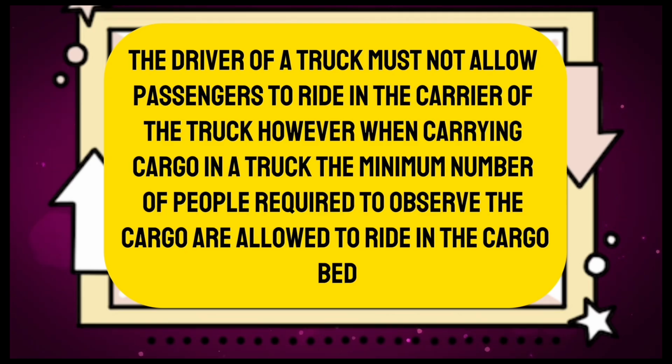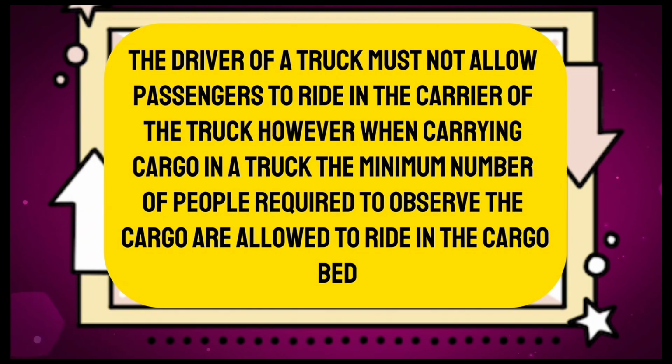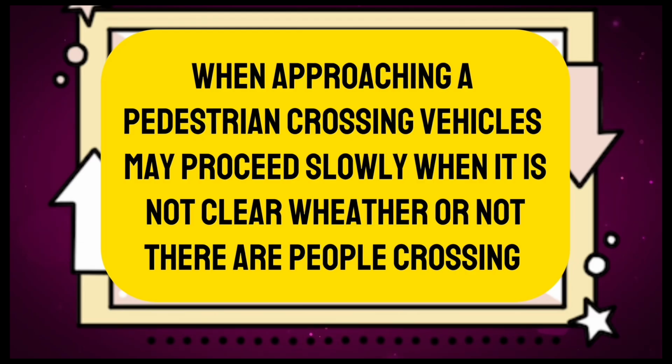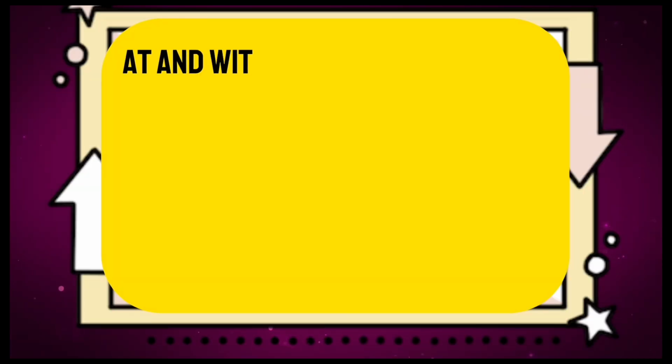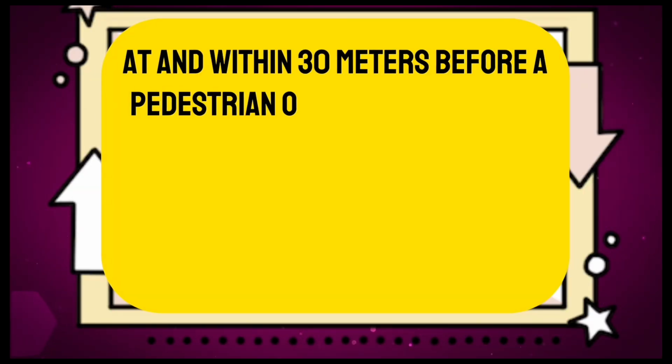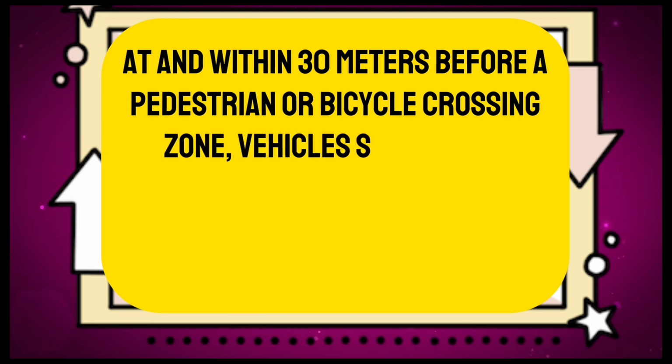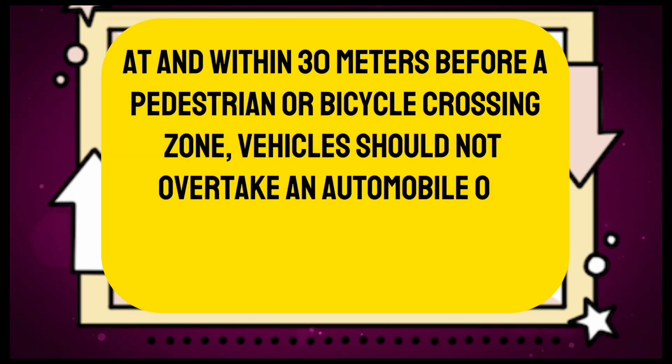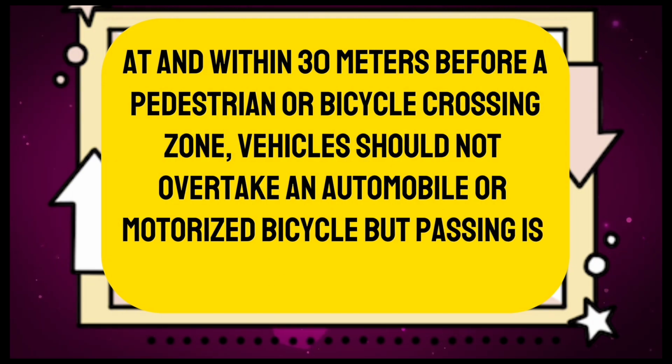False. The driver of a truck must not allow passengers to ride in the carrier of the truck. However, when carrying cargo in a truck, the minimum number of people required to observe the cargo are allowed to ride in the cargo bed. True. When approaching a pedestrian crossing, vehicles may proceed slowly when it is not clear whether or not there are people crossing. False. At and within 30 meters before a pedestrian or bicycle crossing zone, vehicles should not overtake an automobile or motorized bicycle, but passing is permitted.